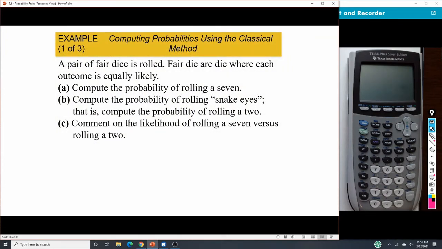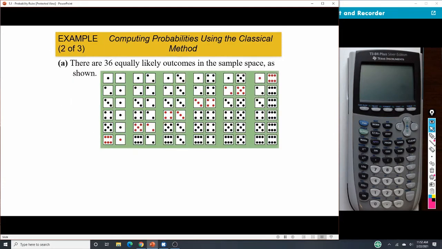All right. And so we can do that here with a fair die. We know that we have that equally likely outcome happening. And so we want to look at what's the probability of rolling a 7, a snake eyes, and then we want to comment on those two things. Okay. So when we look at rolling a die, this is all the possible outcomes. We have 36 with those. And so we can see every possible outcome when we roll a pair of dice.